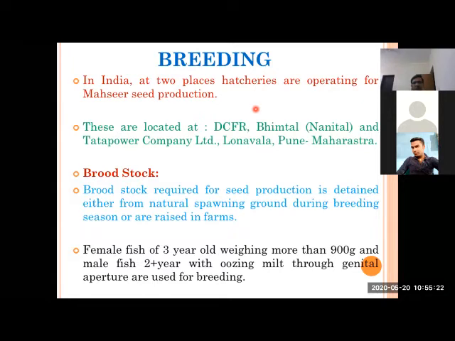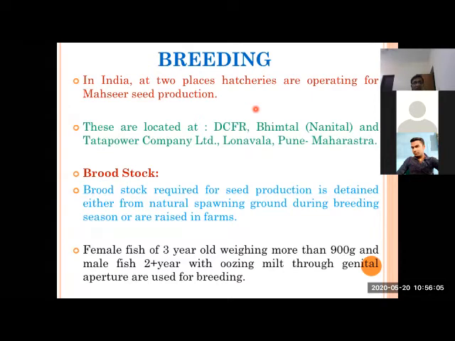Okay, broodstock required for seed production is normally retained from a natural system. These two hatcheries, one is the Cold Water Fisheries center at Bhimtal and the other is Lonavala. They are maintaining their own broodstock, but not in sufficient quantities, so they are also taking broodstock from the natural systems. Lonavala has a very big reservoir near the hatchery. Likewise, the Cold Water Fisheries center of ICAR at Bhimtal has the Bhimtal reservoir. They are maintaining their broodstock in natural conditions as well as in the hatchery system. That broodstock is normally used.